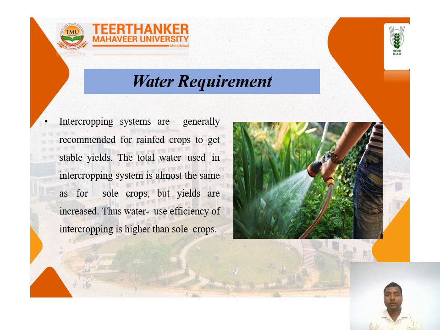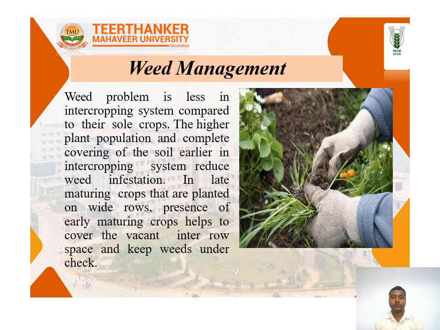Means we are going to cultivate two or more different crops, so the requirement is a different interval of irrigation. In a sole crop, generally when there is a requirement for one particular crop, you give the irrigation. But here we are going to sow two crops, so we have to manage the irrigations.